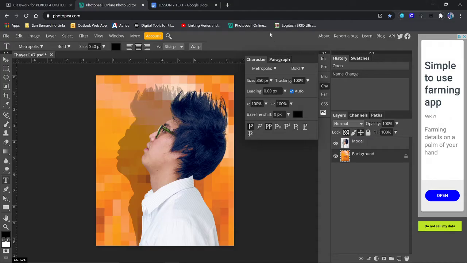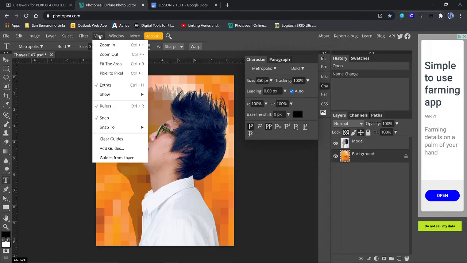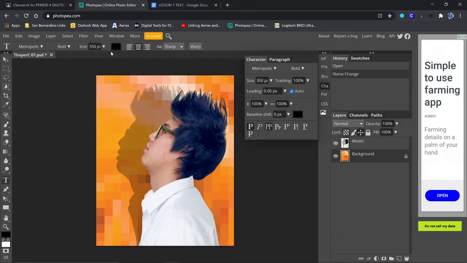All right, now that everybody's on 7-start and you've renamed it, we're going to go to the text tool. Actually, before we do the text, let's go up to View, and you're going to click on Rulers.